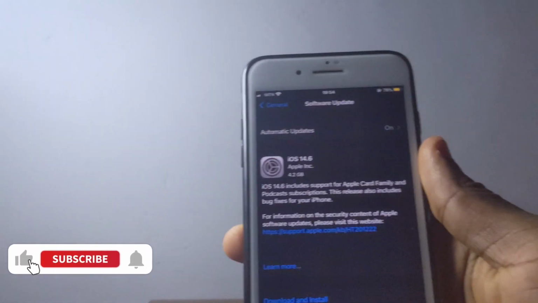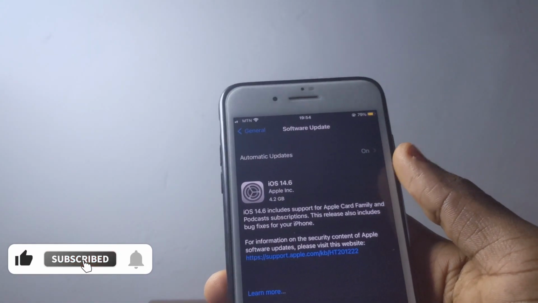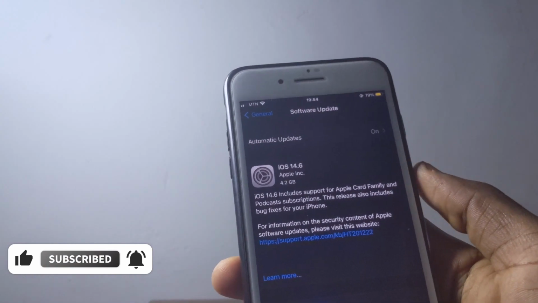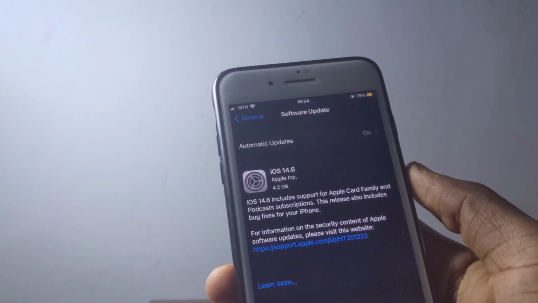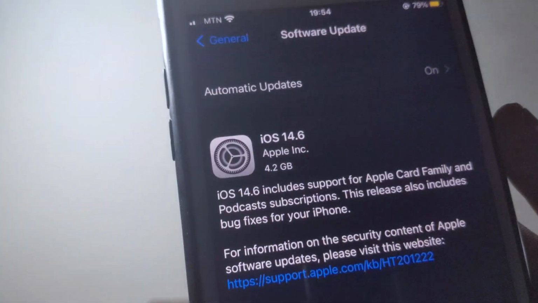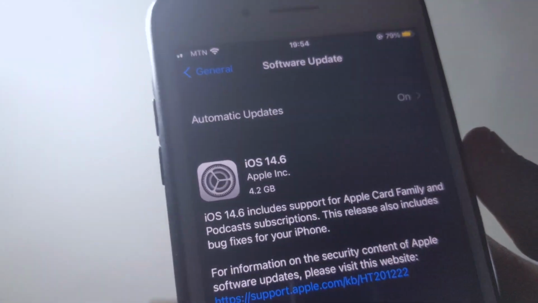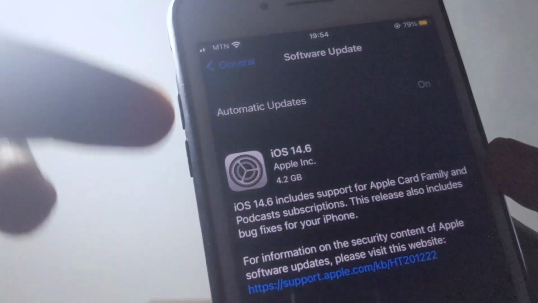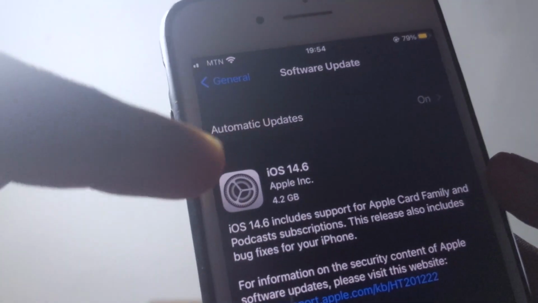So Apple has released iOS 14.6, and in this video I'm just going to be sharing with you the changes and the new features you're going to see after you update your phone to iOS 14.6. When you check out here, I actually updated my phone from the iOS 14.6 release candidates, and you should see your update size around this one right here.